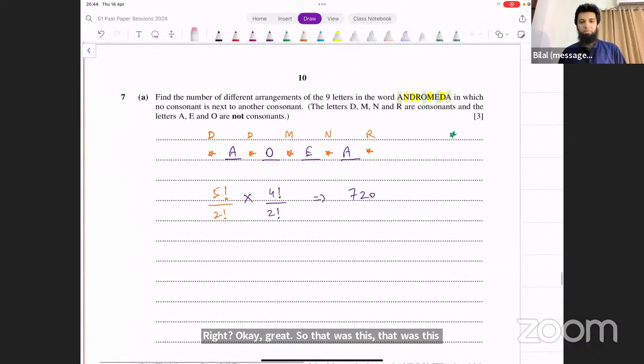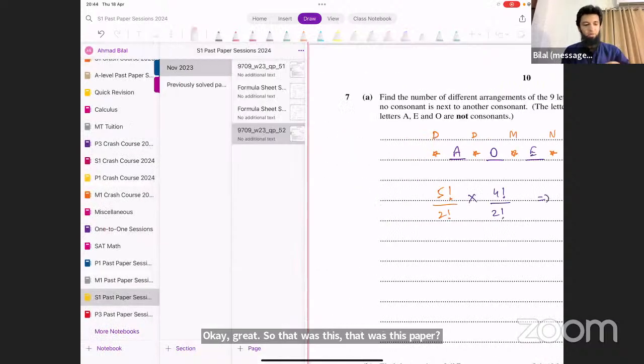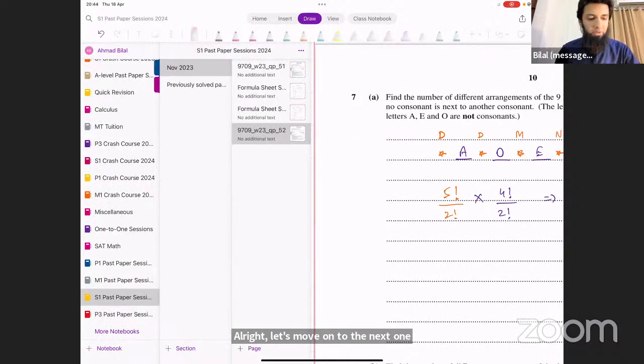All right. Let's move on to the next one quickly and look at the questions that you asked from that paper as well. So next we have paper 5.3.